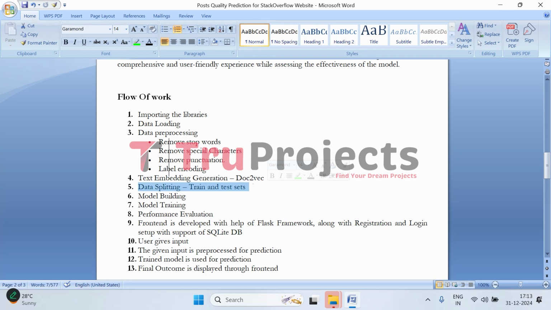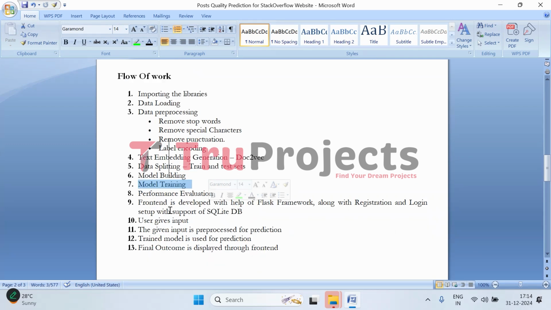Here we divide the data into two sets. One is the training set and the other one is the testing set. The training set is used to build the model, and the testing set is used to evaluate the model. Then comes the model building part. Here we define multiple machine learning models and deep learning models for quality prediction. After defining, we train those models with the training data set to learn patterns and distinguish between different question quality classes. And all the models which are trained will be evaluated using accuracy, precision, recall, and F1 score.